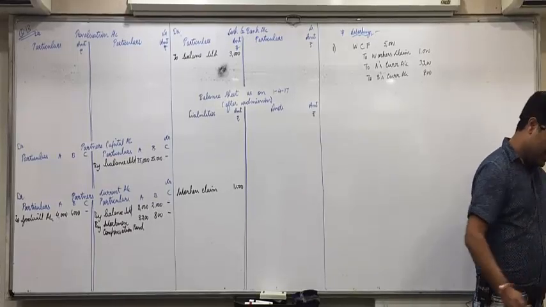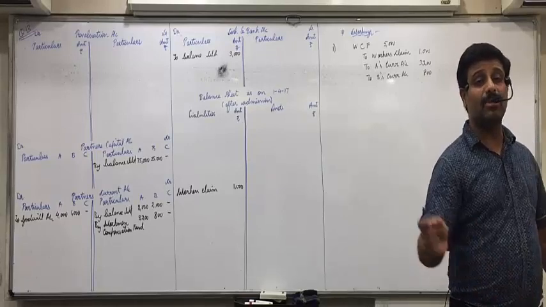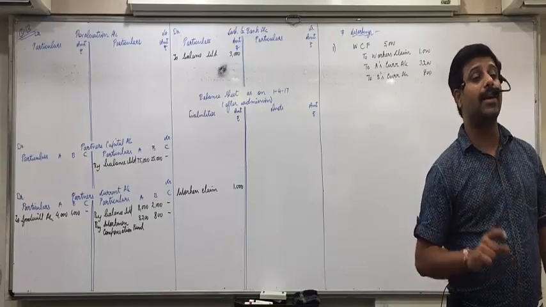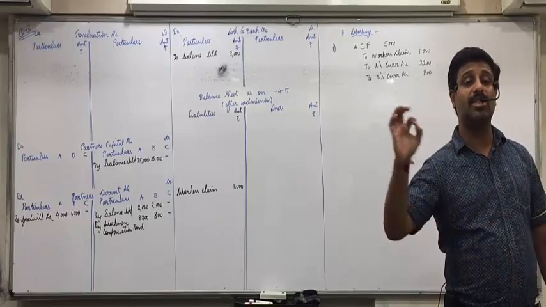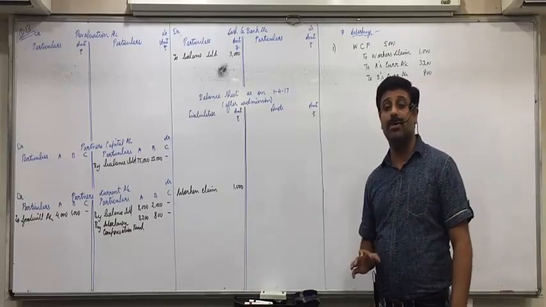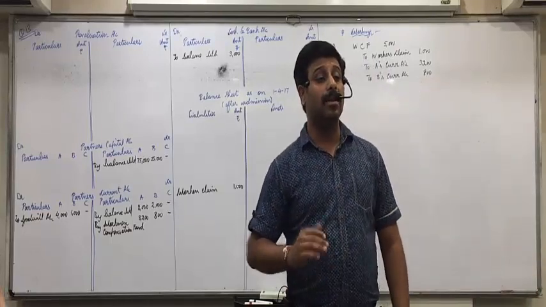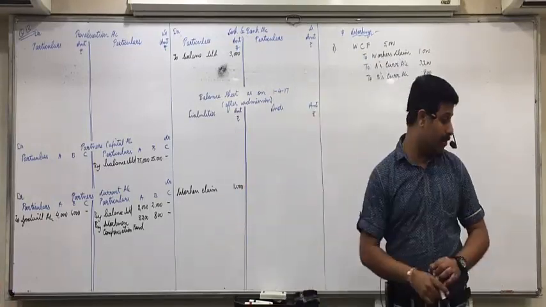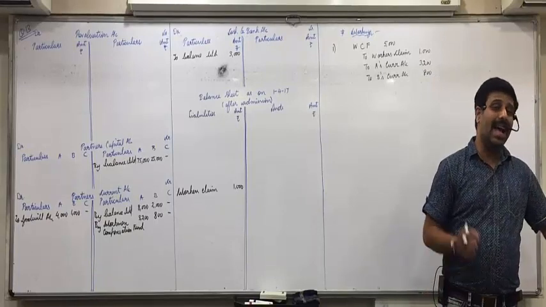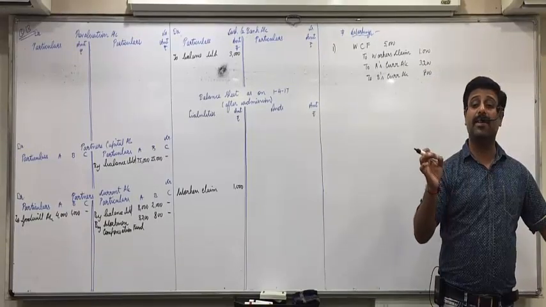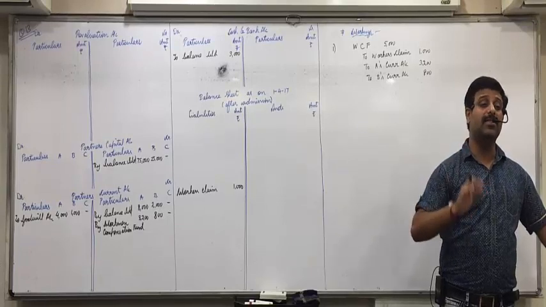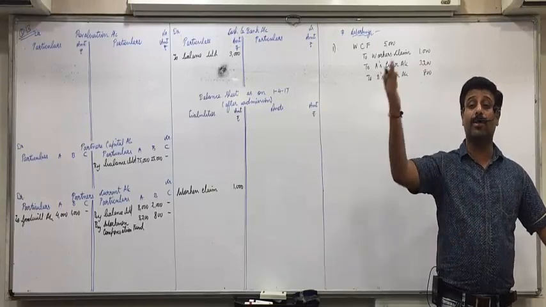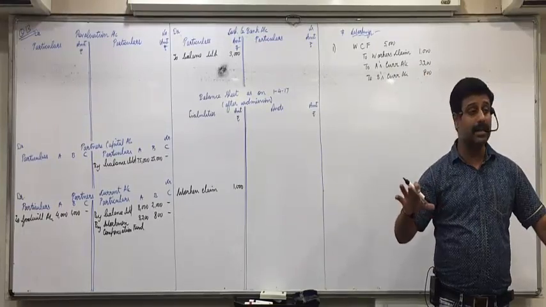First of all, tell me, will C bring 5,000 into 1/5, that is 1,000, or 5,000 directly? 5,000 directly. 5,000 is already his share. If it was given in the adjustment that the value of goodwill is 5,000, then we would find his share, 5,000 into 1/5, 1,000. But here what is the language? He brings 5,000 as, after 5,000 what is given? As his share of goodwill. Means 5,000 is already his share. Don't do 5,000 into 1/5 again. Total goodwill would have been 25,000, and he is bringing 1/5 of that, that is 5,000.